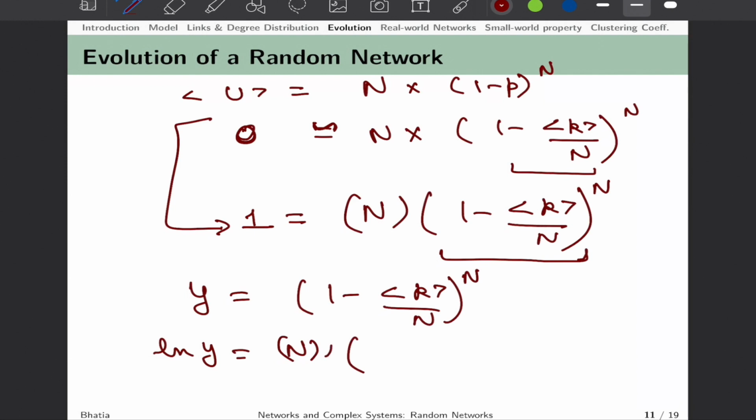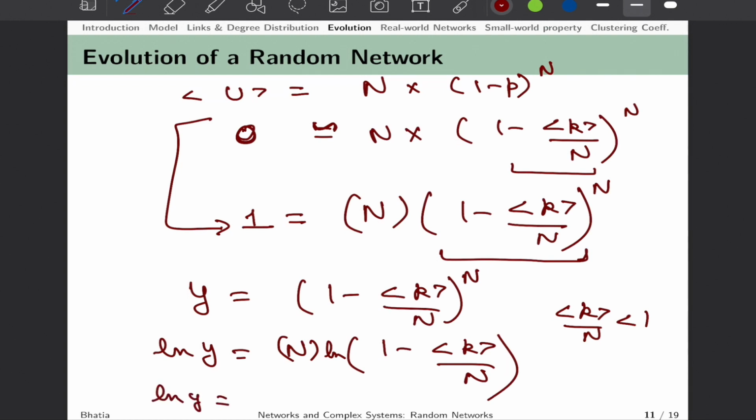We can write that log of y is equal to n times log of 1 minus k upon n. Since this number is lesser than 1 in any case, we can again expand log of 1 plus x and just retain the x term, other terms vanish as we did in the previous video.